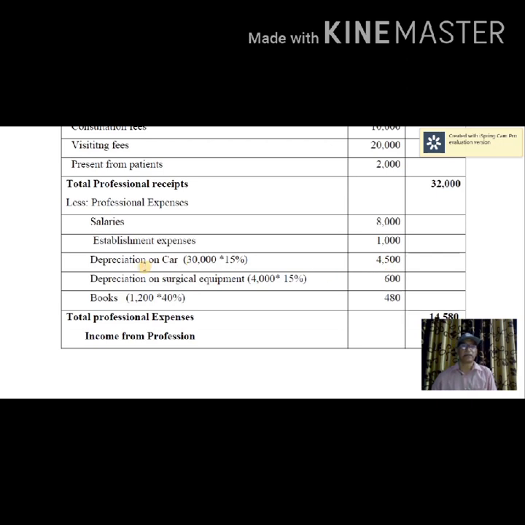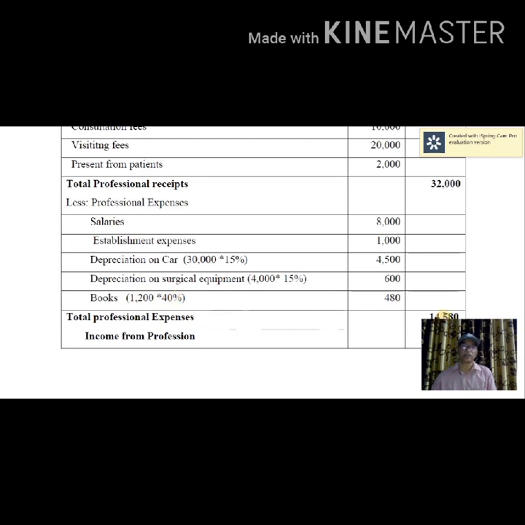Similarly, purchase of surgical equipment is not allowed, but depreciation at the prescribed rate of 15% is allowed. Books purchased are not allowed, whereas depreciation on books is allowed, 480 on 1,200 at the rate of 40%. So total professional expenses are 14,580.